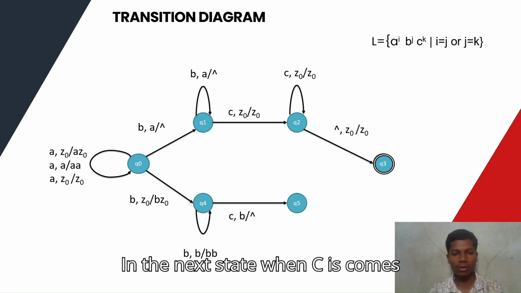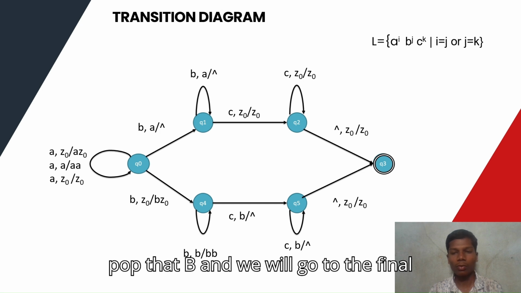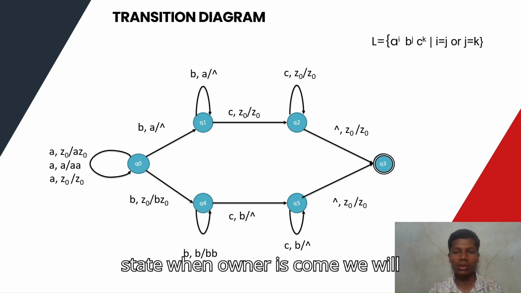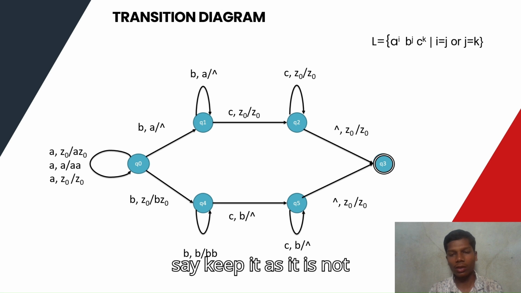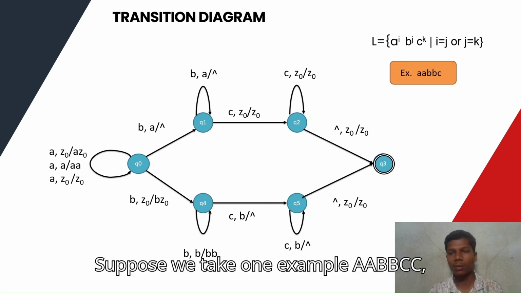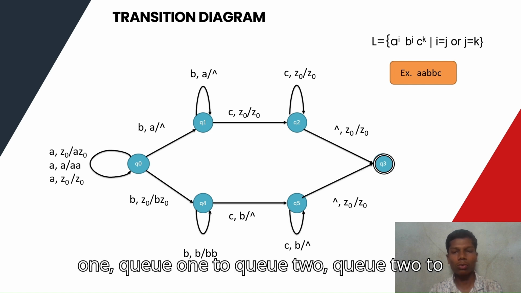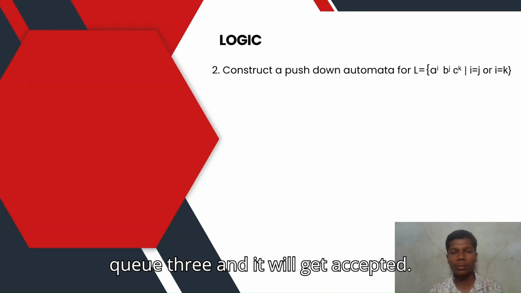In the next state, when C comes, pop that B, and we will go to the final state. When null comes, we will keep it as it is, Z naught, because the stack is empty. Suppose we take one example, A B B C C. It will go from Q naught to Q1, Q1 to Q2, Q2 to Q3, and it will get accepted.